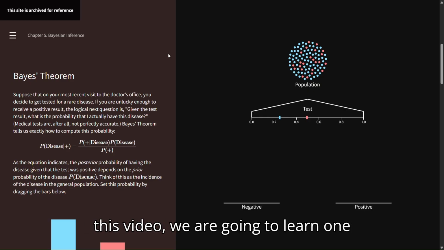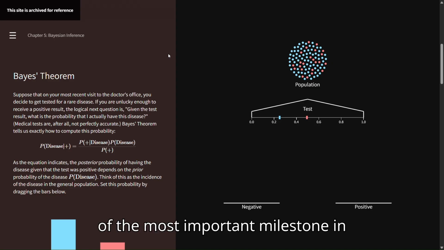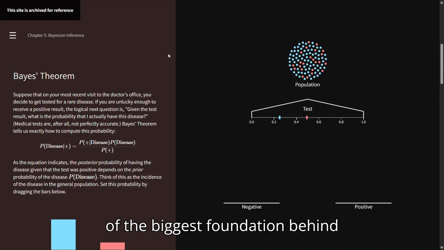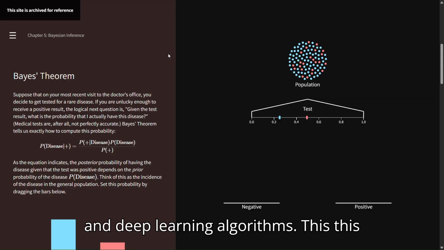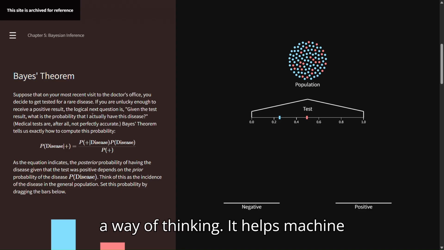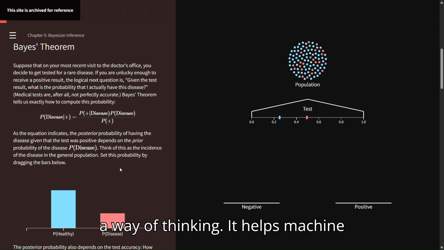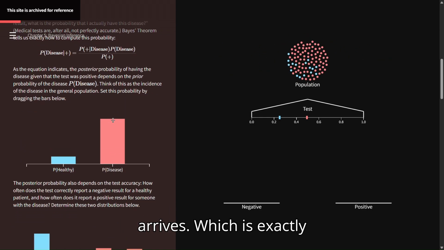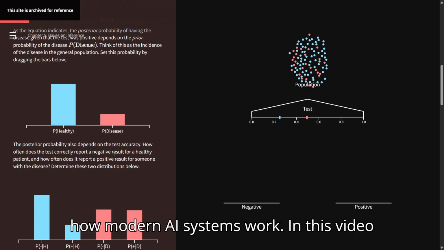In this video, we are going to learn one of the most important milestones in probability and statistics, and also one of the biggest foundations behind artificial intelligence, machine learning, and deep learning algorithms, Bayes theorem. Bayes theorem is not just a formula, it is a way of thinking. It helps machines update their beliefs when new data arrives, which is exactly how modern AI systems work.